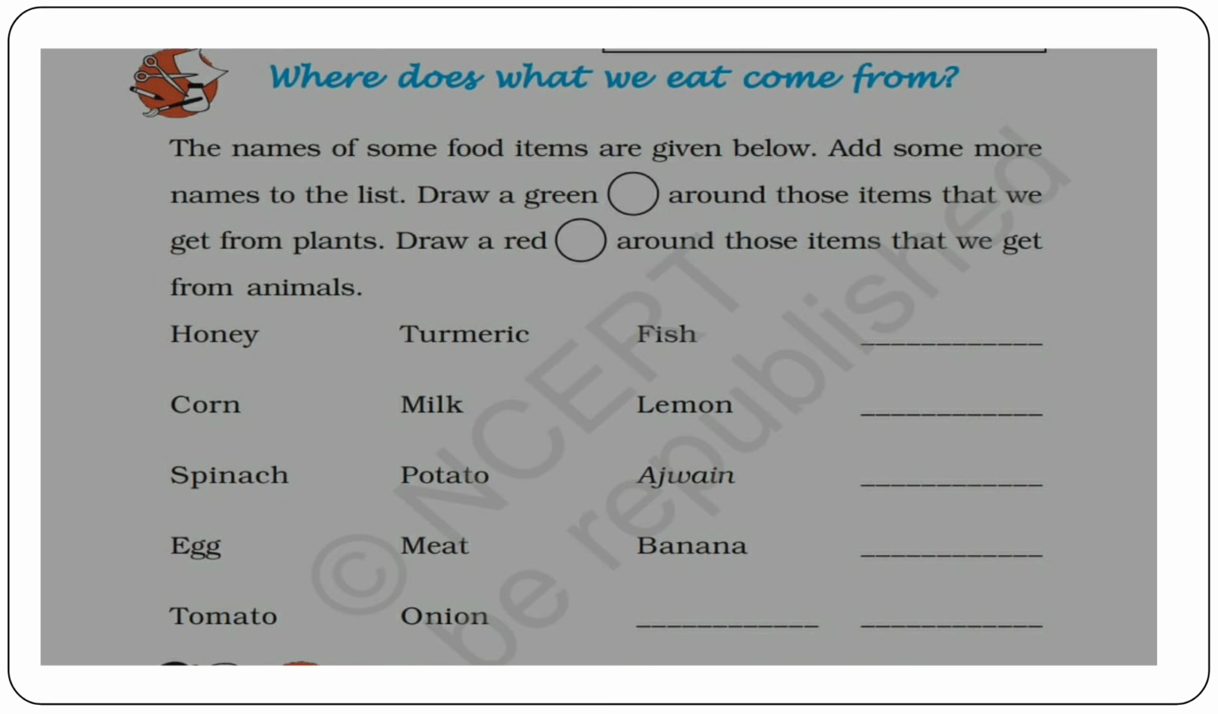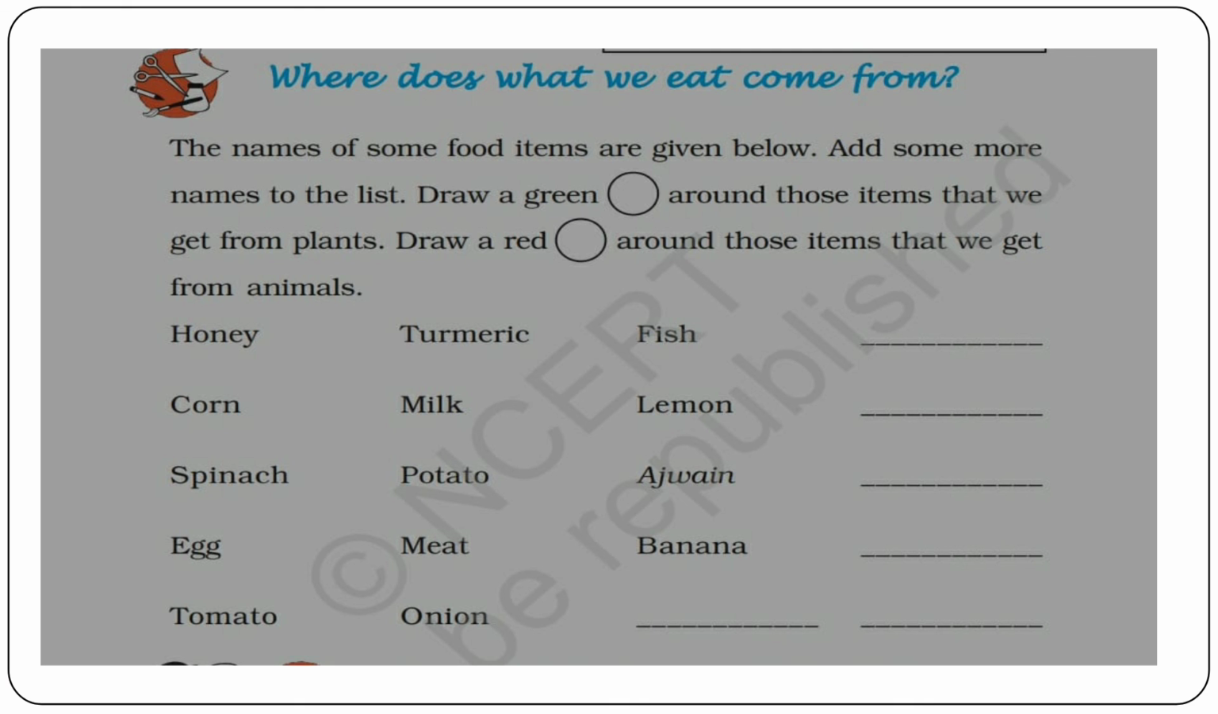So, now there is one exercise for you. Where does what we eat come from? The names of some food items are given below. Add some more names to the list. Draw a green circle around those items that we get from the plants. So you have to make a circle with the help of green pen where you find the items that we get from the plants, and we have to draw a red circle around the items that we get from the animals.